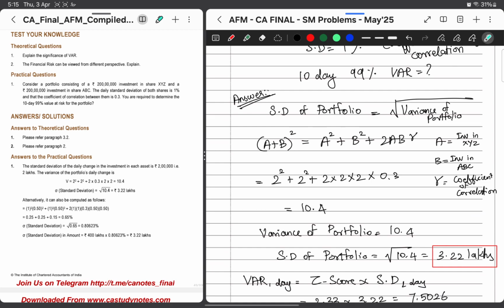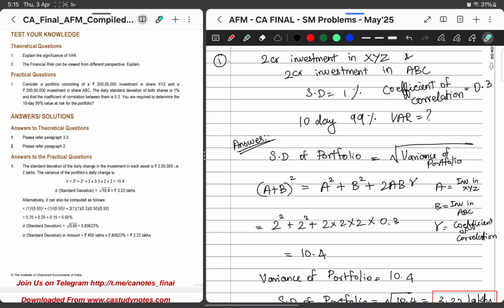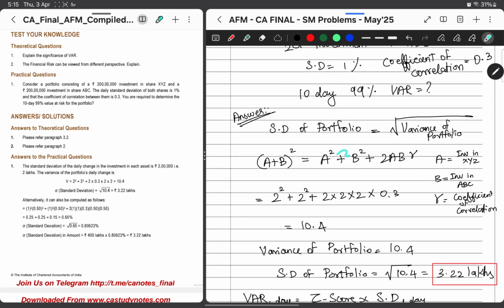I'll explain in detail if you require a separate explanation. As of now, we'll go with the basic logic for remembering the formula. It's like our (a plus b) whole square, a square plus b square plus 2ab. Here, since they are correlated, we have to multiply it with the correlation. I can explain this in detail in a separate video. Please comment below.